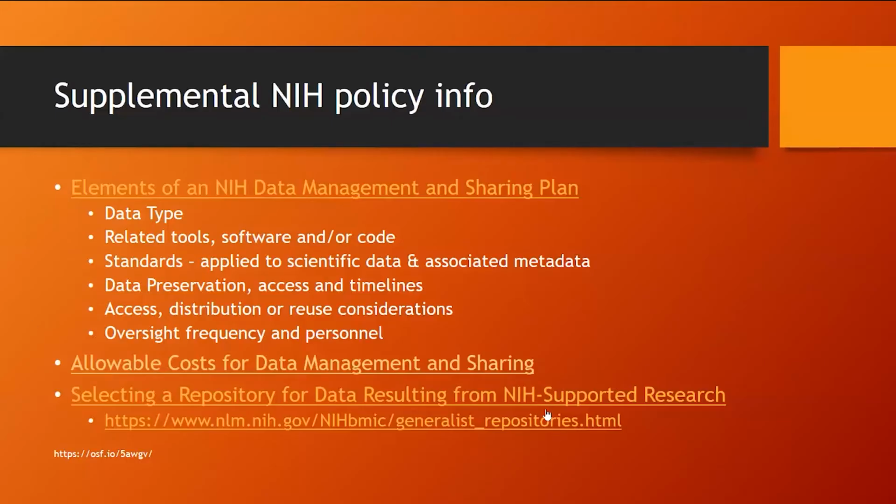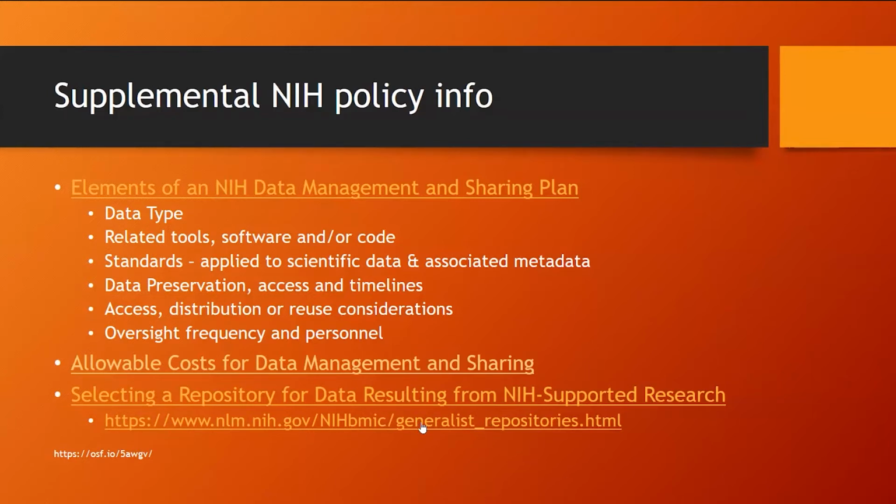Okay, another thing it shows is some information about identifying a repository. NIH has significant guidelines for locating an appropriate repository, usually a disciplinary repository, and they've got lists of appropriate disciplinary repositories.